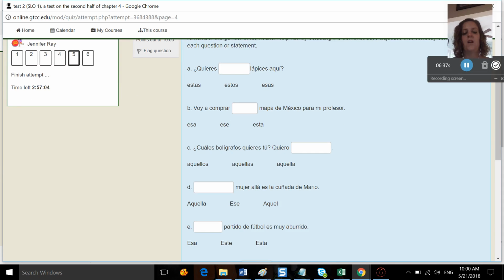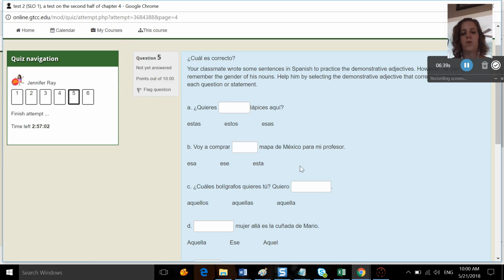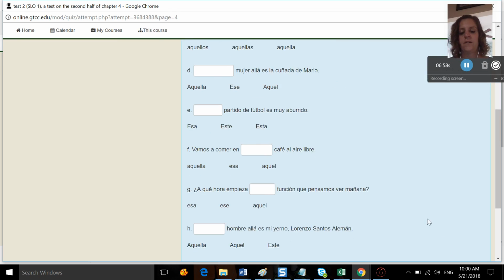Sometimes you're choosing because of location, but also remember that your demonstrative, since it's an adjective, has to agree in number and gender with the noun that it's describing. So it should match the word that follows behind it. Or if it's a pronoun, it should match the noun that's mentioned in the sentence before it. Okay.